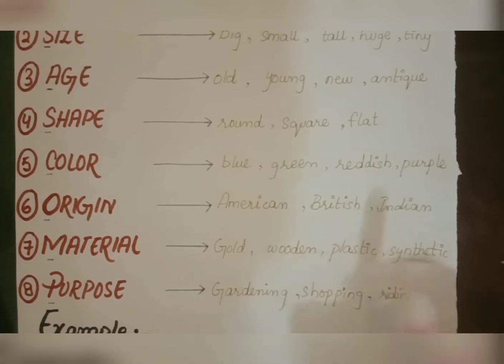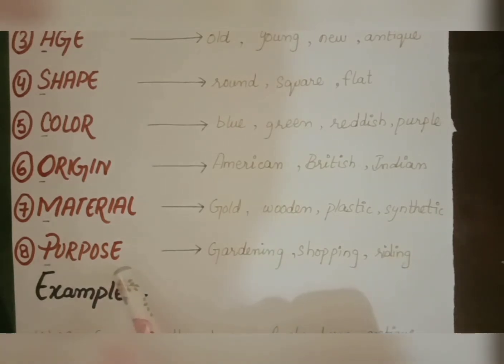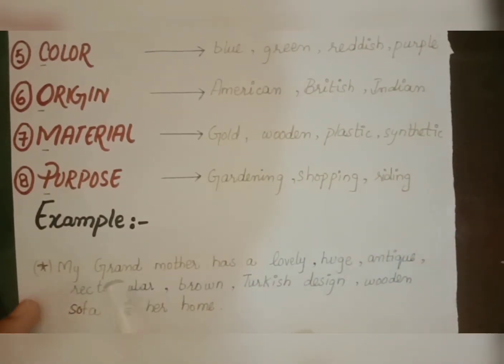Material adjectives, like gold, wooden, plastic, synthetic, iron, silver, metal, copper, anything material. And then the purpose of using the noun or pronoun: gardening, for shopping, for riding. Let's have a look at an example. My grandmother has a dash sofa at her home.